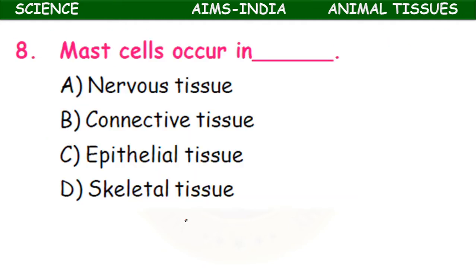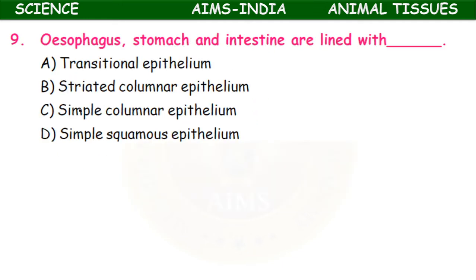The mast cells occur in nervous tissue, connective tissue, epithelial tissue, skeletal tissue. The mast cells are present in the areolar tissue, so it is a connective tissue. So here it is connective tissue.